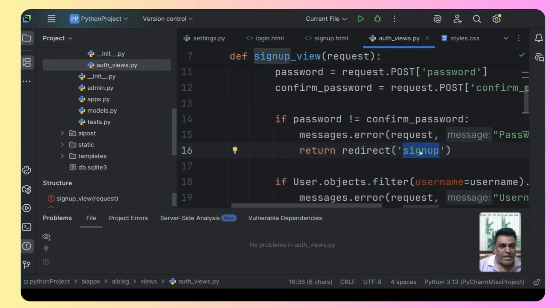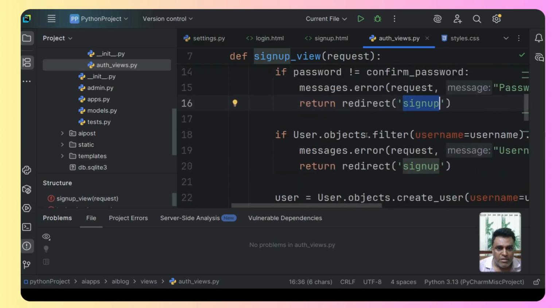Now this sign up, until now it has no meaning. But once we create the URL, it will get a meaning. So what this is going to do is, it will simply display the form again with that error message. It will not move forward, it will not sign up the user because the password does not match.